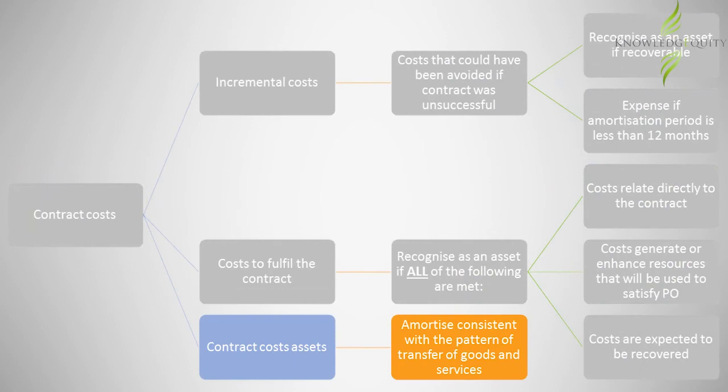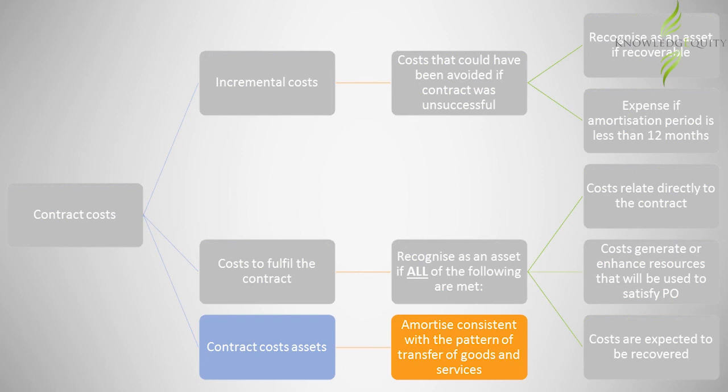IFRS 15 then requires the capitalized costs to be amortized in a manner that reflects the transfer of goods and services. If the contract requires Pharmacy X to transfer drug Y equally over the contract period, then the cost of the ingredients that has been capitalized would be amortized over the 2-year period of the contract.